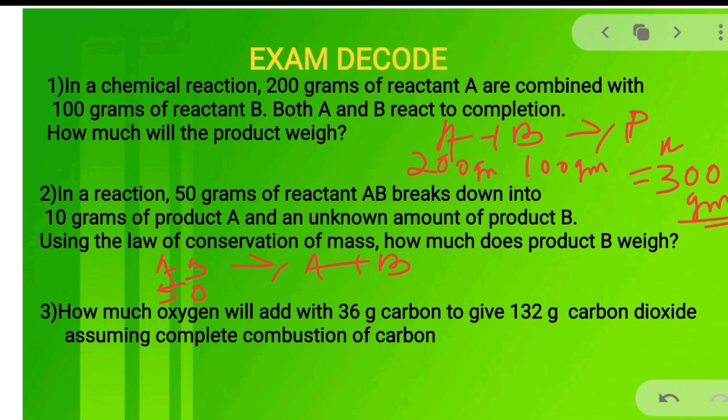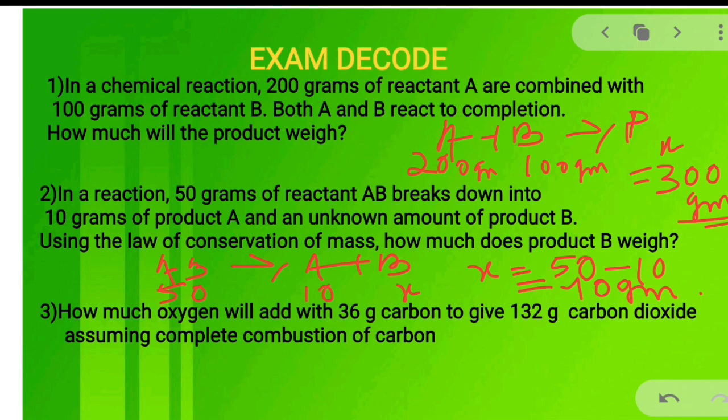That is 50 gram. In this, mass of A is 10 gram and B, let it be X. So the value of X is equal to 50 minus 10, because 10 plus X should be 50, because total mass of the reactant is equal to total mass of the product. So the value of X is equal to 40 gram.